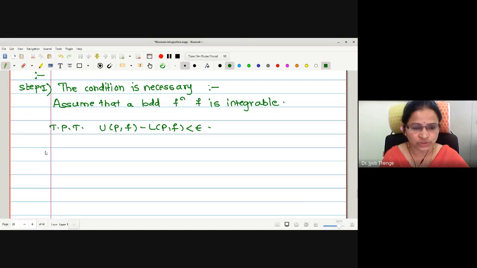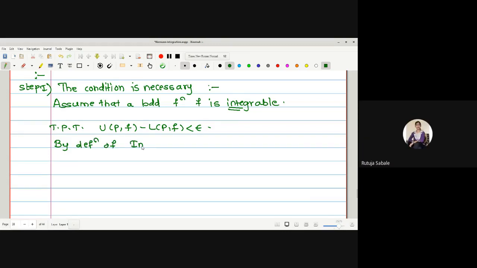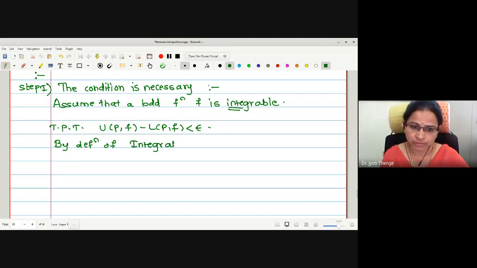In order to prove the result, we will first make use of the condition that the function is integrable. What is the meaning of the function being integrable? Upper and lower integral must be equal. Good. By the definition of an integrable function, upper integral and lower integral must be equal.